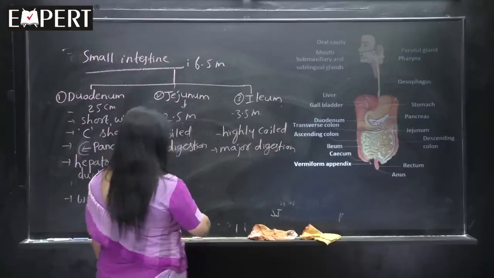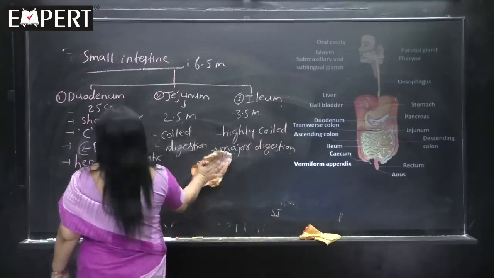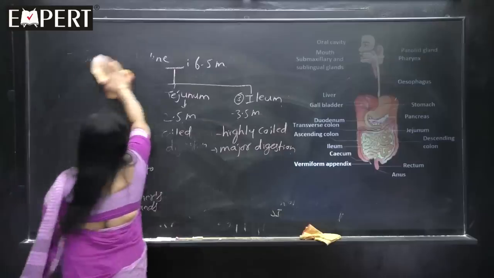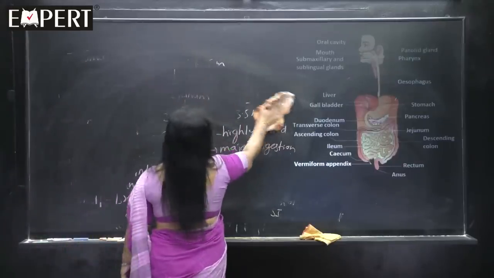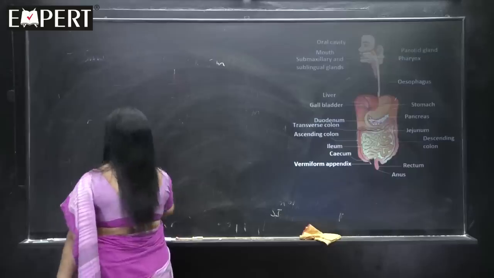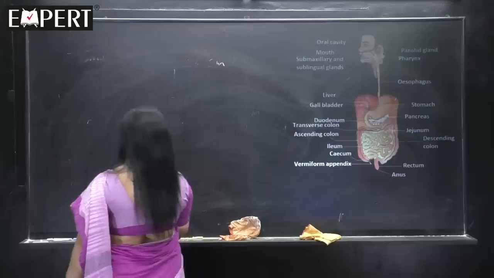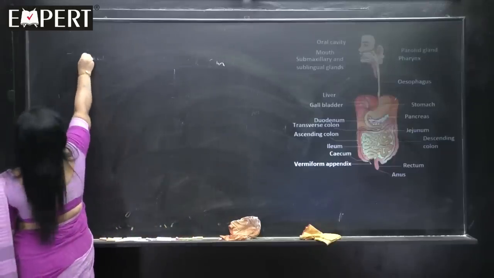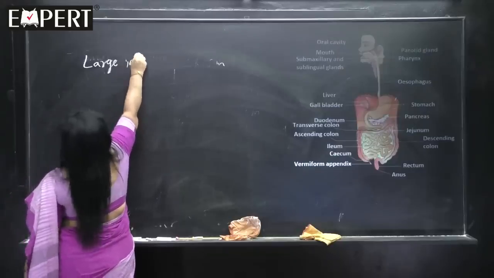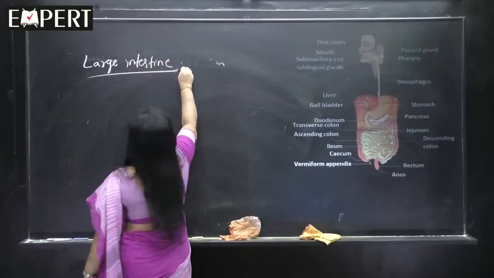Next part is the large intestine. So, now we are going to learn large intestine. Again we switch on to another color, large intestine.